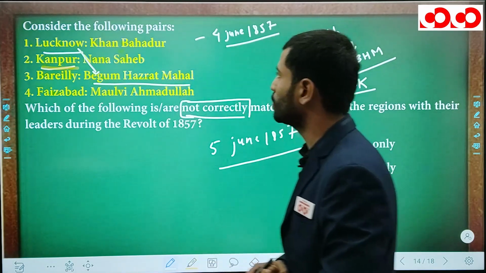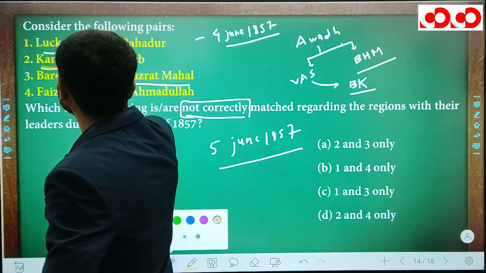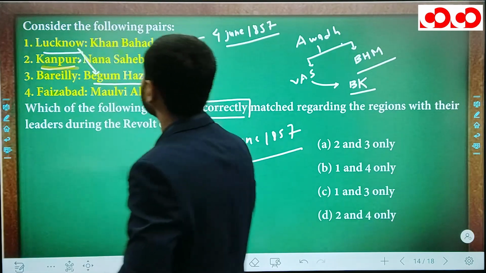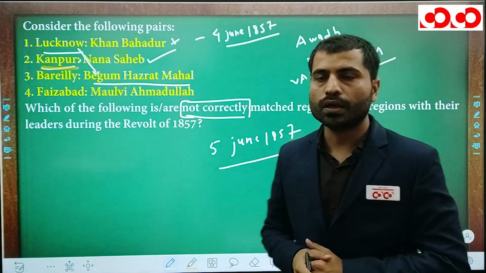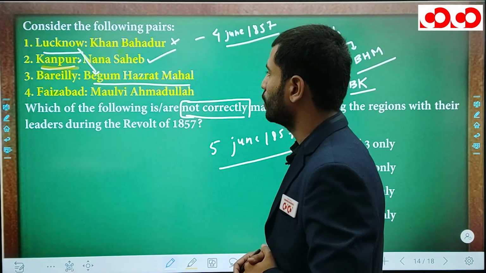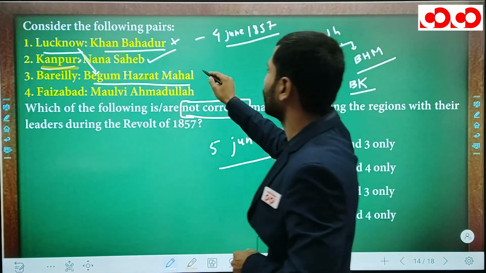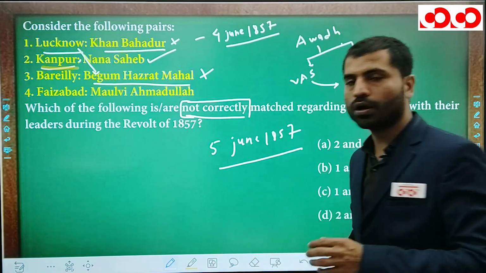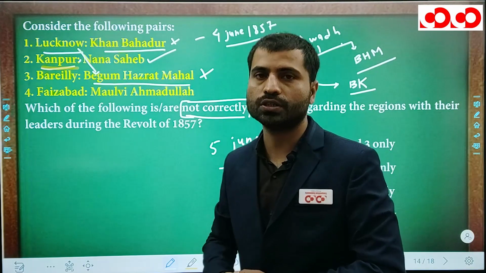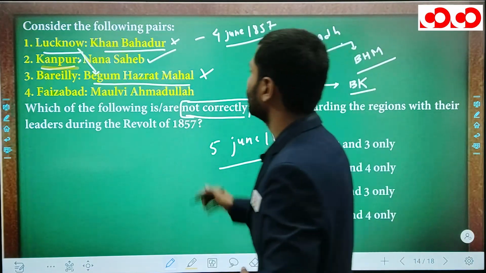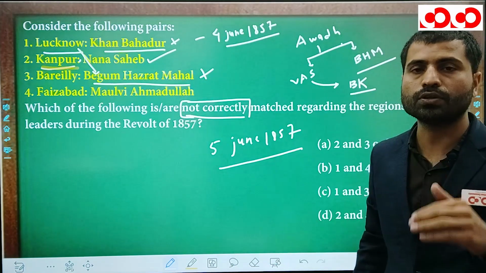So at Kanpur, who was the leader? The leader was Nana Sahib. So this is a correct match, while Lucknow with Khan Bahadur is a wrong match. Next is Bareilly. In Bareilly, the leader was Bakht Khan, who is also known as Khan Bahadur Khan. So the Bareilly match is correct. Khan Bahadur Khan organized an army of 40,000 soldiers and gave huge resistance to the British. He was with the Sepoy Mutiny in the 1850s.